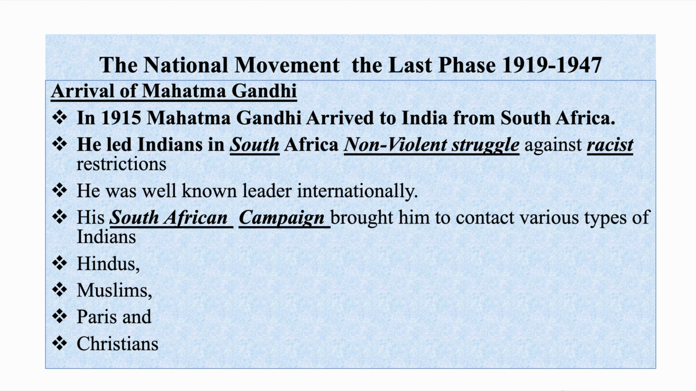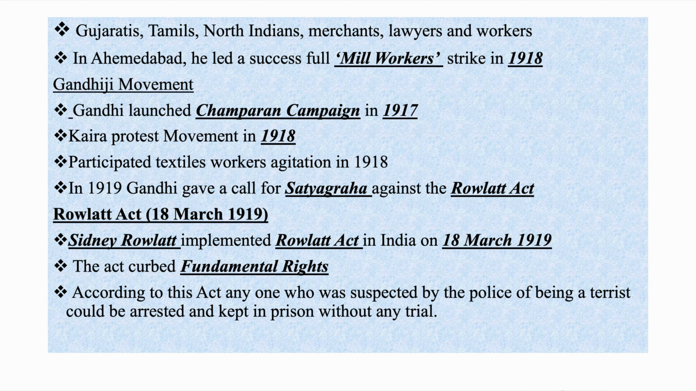His South African campaign brought him into contact with various types of Indians like Hindus, Muslims, Parsis, and Christians. Gujaratis, Tamils, North Indians, merchants, lawyers, and workers he also came across and met. In Ahmedabad, he led a successful mill workers' strike in the year 1918. So these are the Gandhiji movements.